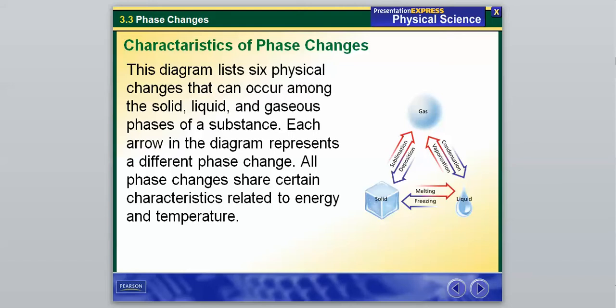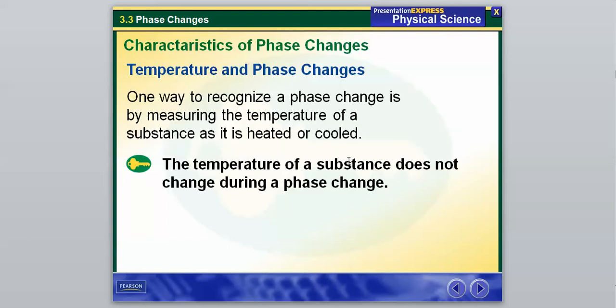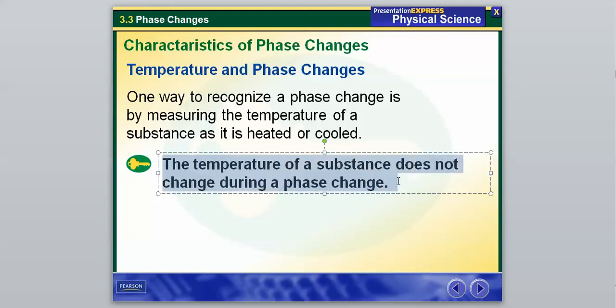Before we get into the specifics of all the phase changes, which we will in a little while, we're going to talk about what happens to a substance's temperature and a system's energy during a phase change. Before we get into the definitions, we have to figure out what's going on in terms of energy and temperature. One way to recognize that we have a phase change is by measuring the temperature of a substance as it is heated or cooled. And the temperature of a substance does not change during a phase change. Now this is really important. The temperature of a substance does not change during a phase change.